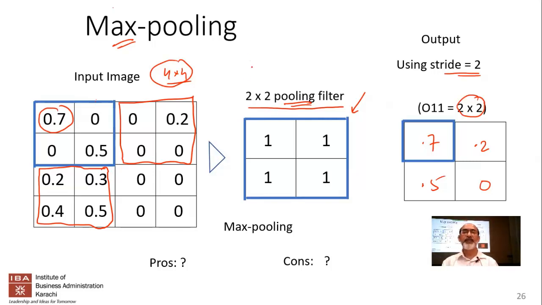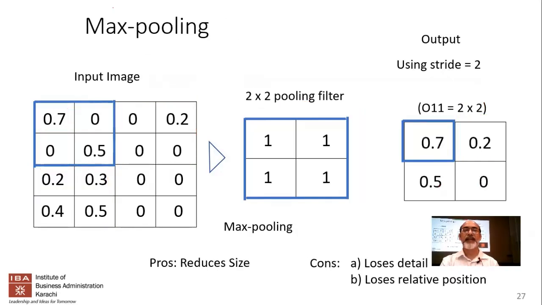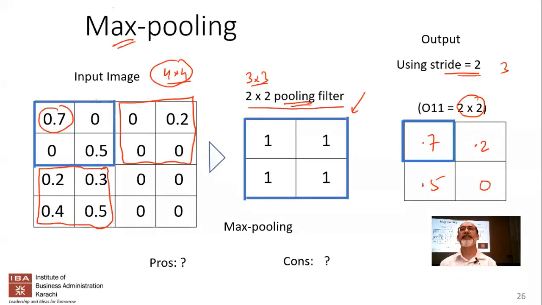If you used a 3 by 3 filter and a stride of 3, then we would reduce it by a third. Think about that. So if it's a 9 by 9 input image, then it will become 3 by 3. Just practice that out. So basically, this is what is called a max pooling filter, and this is very commonly used in CNNs.